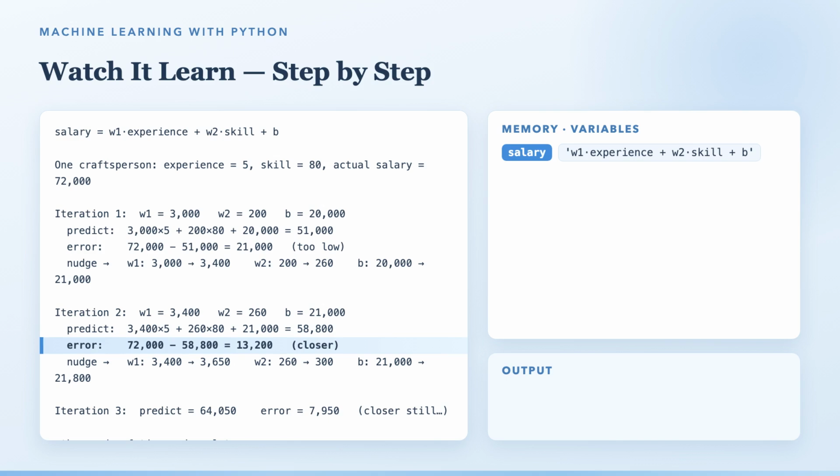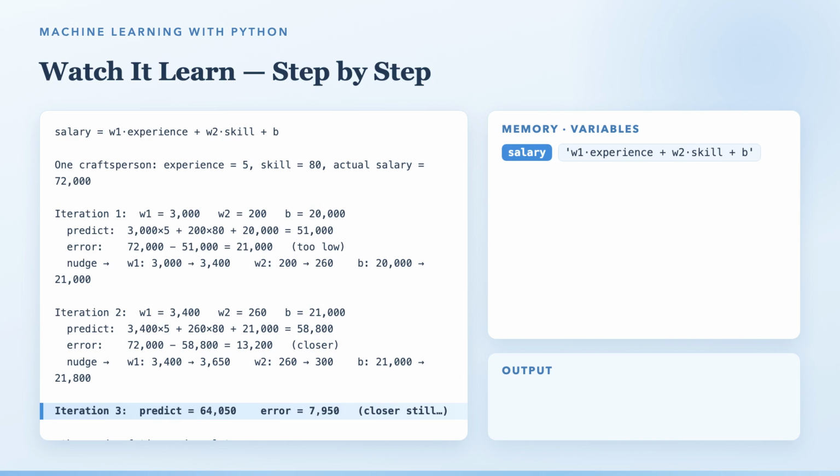Let's read the numbers on this chart, gently. Our craftsperson has experience 5, skill 80, and a true salary of 72,000. In iteration 1, W1 is 3,000, W2 is 200, and B is 20,000. So 3,000 times 5, plus 200 times 80, plus 20,000, gives 51,000. The error, 72,000 minus 51,000, is 21,000 too low.